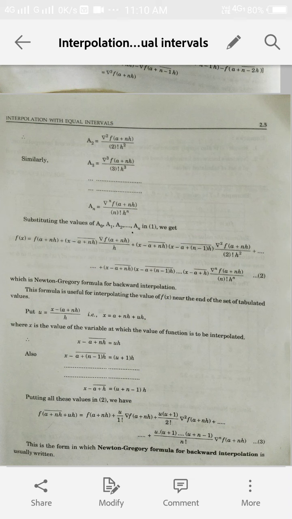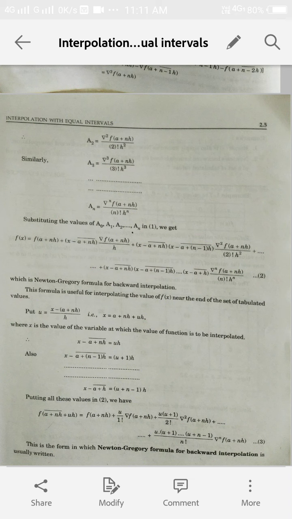Now substitute these values in equation 1. We find the value of f(x) as f of a plus nh plus (x minus a plus nh) into the backward difference operator f of a plus nh upon h, and so on. Next terms will contain the second backward difference operator, and the last term will contain the nth order backward difference operator. And in equation 2, this is the Newton-Gregory formula for backward interpolation.